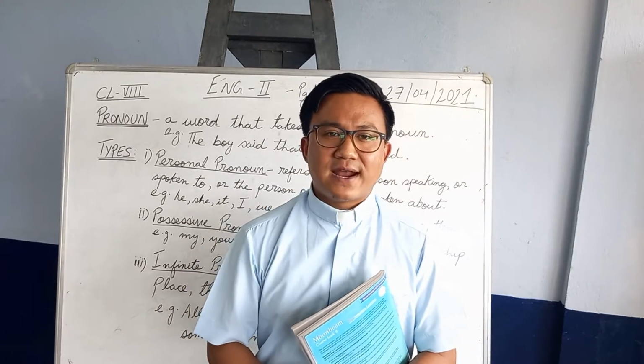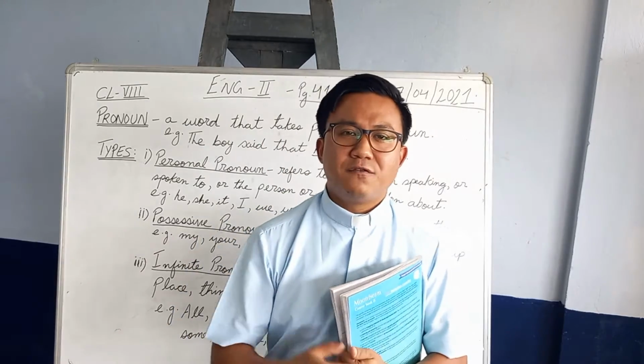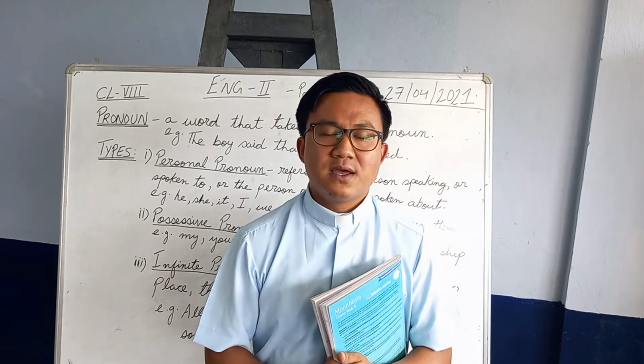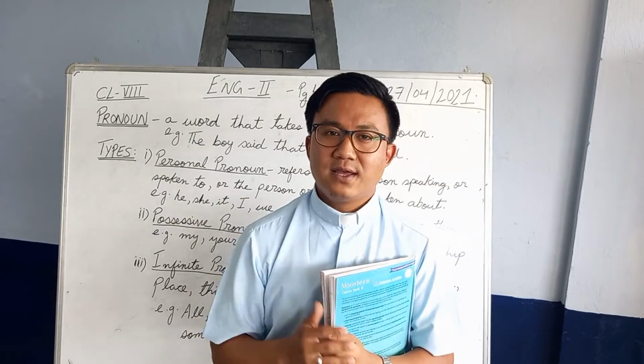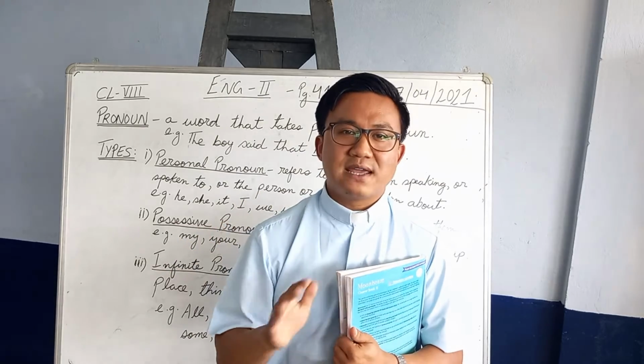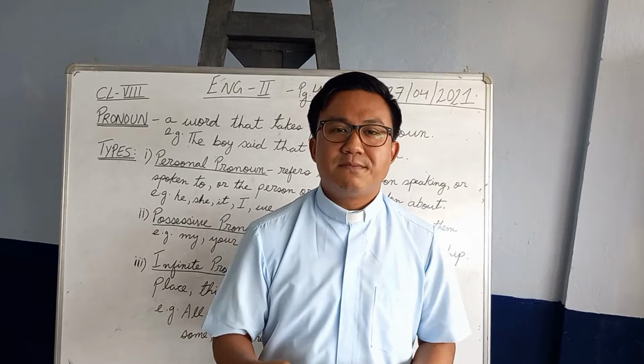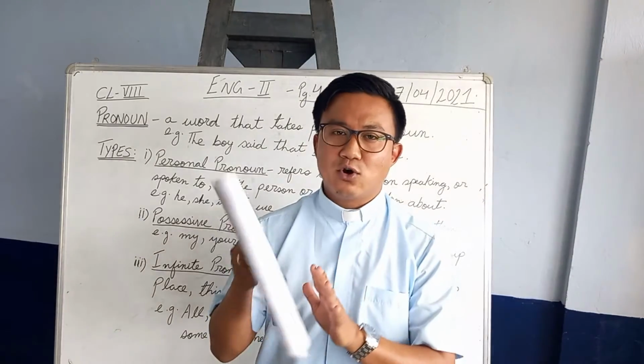In the last class, we finished the explanation of the fourth chapter of your textbook, The Bees in My Backyard. There were two video clips I had sent you, and I'm sure you have gone through those videos and understood the lesson well. So today we'll deal with the exercises of the same chapter. Please take page number 39 of your textbook.